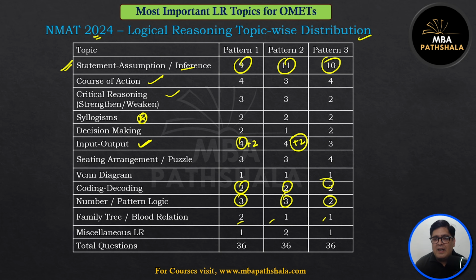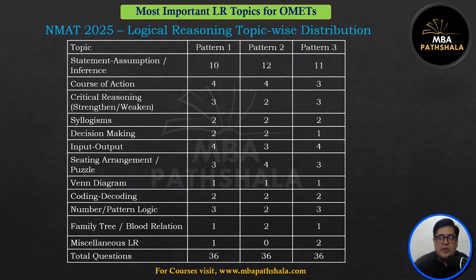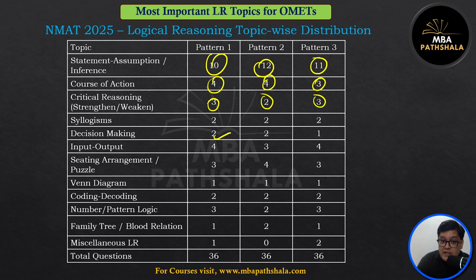So when it comes to NMAT, these are low ROI topics. But when it comes to CET and SNAP, these are high ROI topics. By the end of this session, I'll give you a list of common topics and non-common topics as well, which you should focus on. In 2025, you see a slightly higher number of questions in critical reasoning: statement, assumption, assertion, conclusion, strengthening, weakening. Decision making was also there in NMAT last year. So 36 questions are asked from logical reasoning in NMAT.